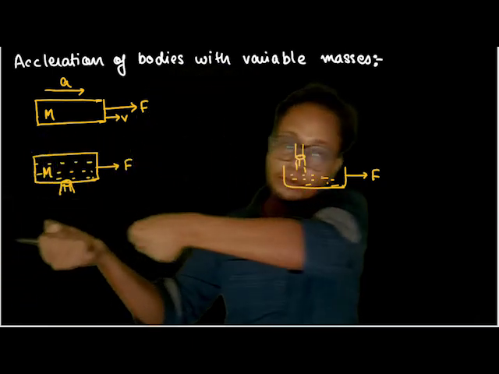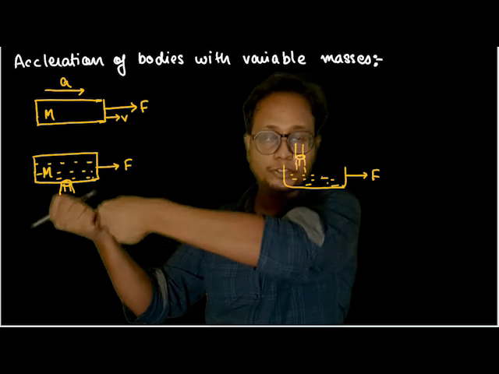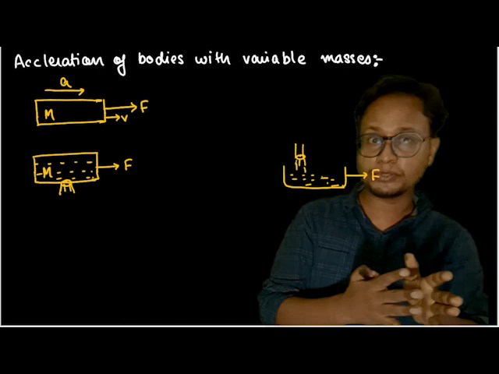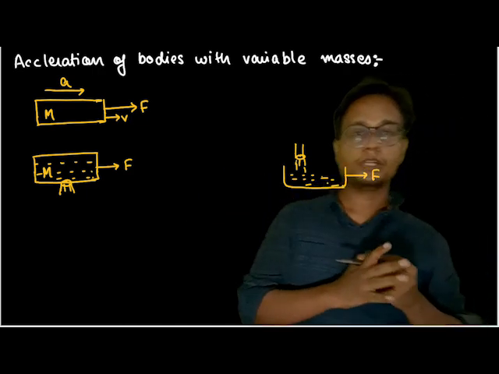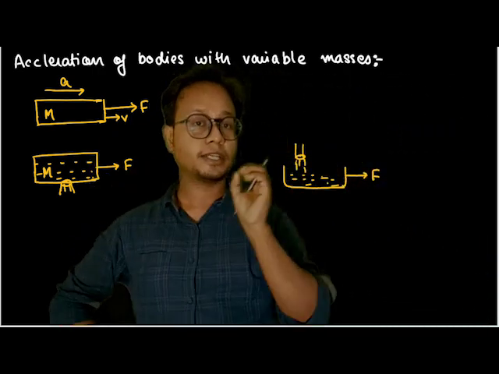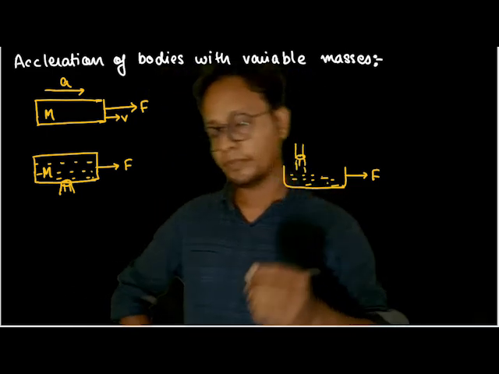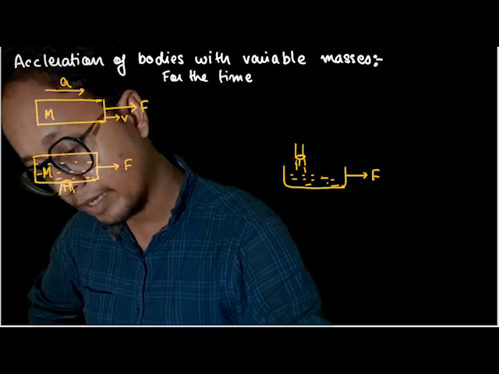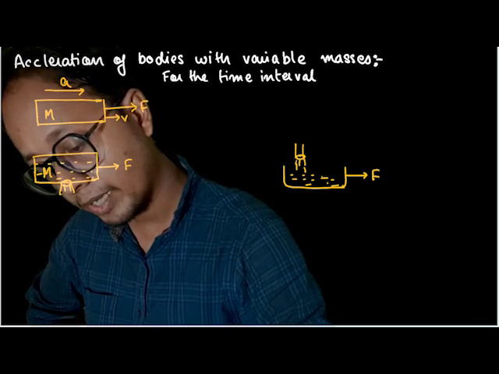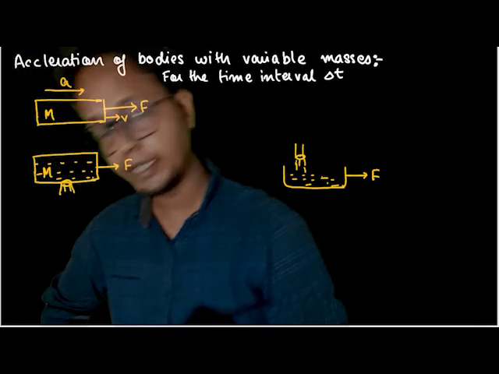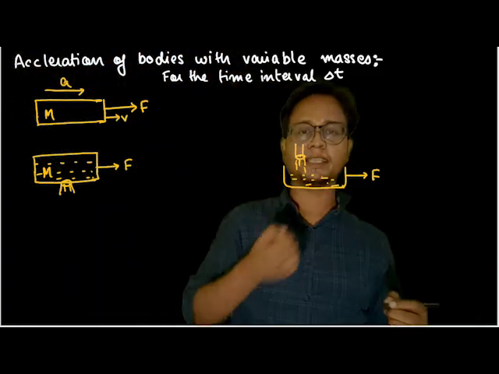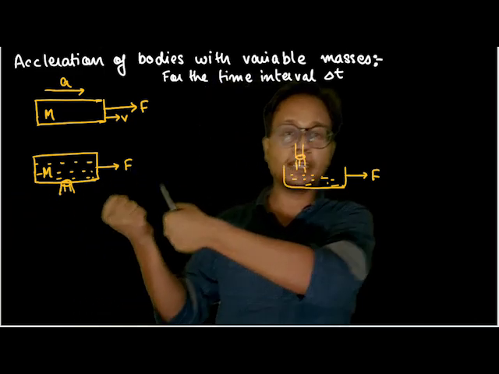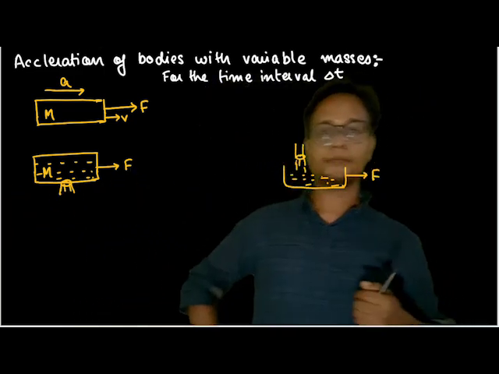Instead of continuously pulling with 10 Newton, for the first second I pull with 10 Newton, stop. Then from t equals 1 to t equals 2 seconds, I pull with 10 Newton, stop. Again from t equals 2 to t equals 3 seconds, I pull with 10 Newton, then stop. Understood this one? So let's say for the time interval dt or delta t, which can be 1 second, 2 seconds, 3 seconds, any duration, but instead of continuously pulling, I'm just jolting it. So what would happen?